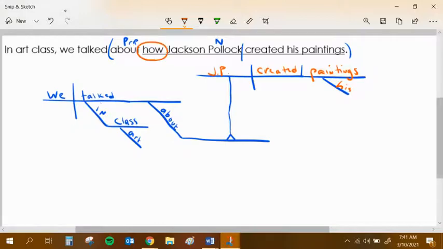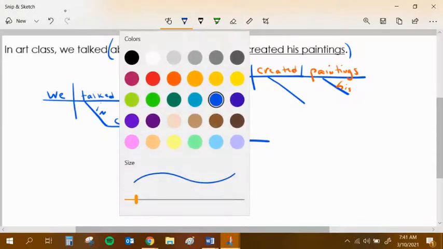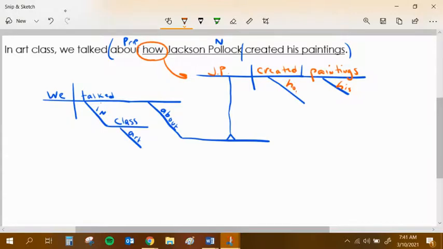I know the word how has to fit somewhere into this diagram because it starts this nominal clause. Think about it logically. My list above tells me the word how is an adverb, and that makes a lot of sense because how is an adverbial question. It's one of our five adverb questions if you go back to your notes in Unit 1. So it must connect back to the verb because it's an adverb. Therefore, I'm going to put a little line underneath created and then add in the word how. Once again, the interrogatives have to fit somewhere into the diagram, except for if and whether. Let's take a look at the other example.